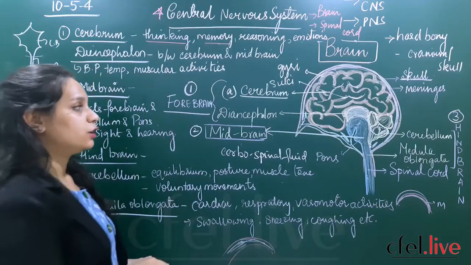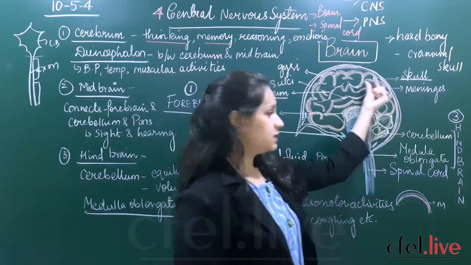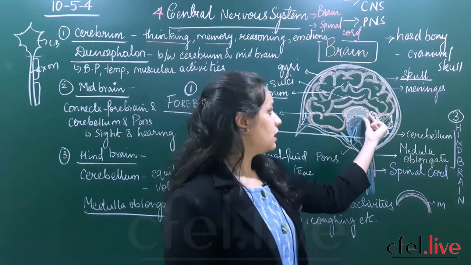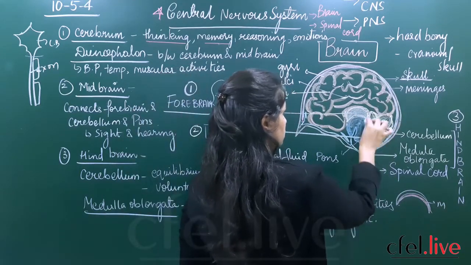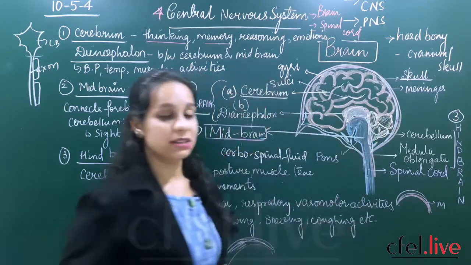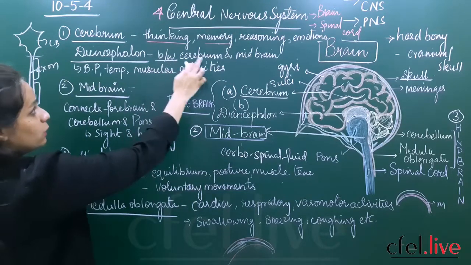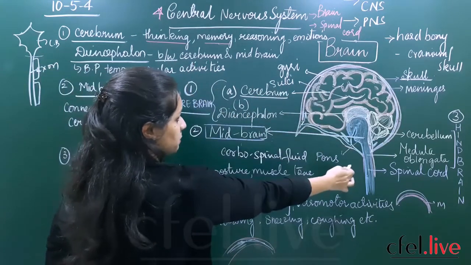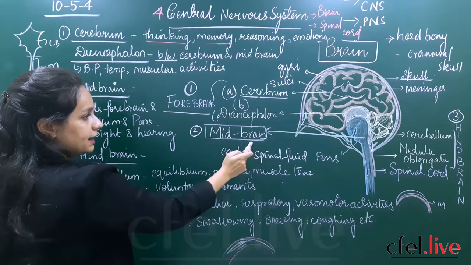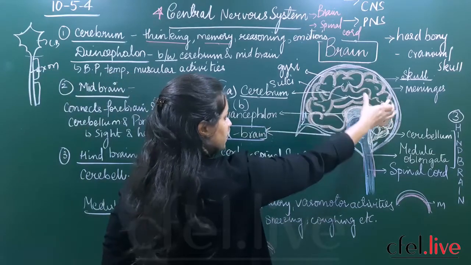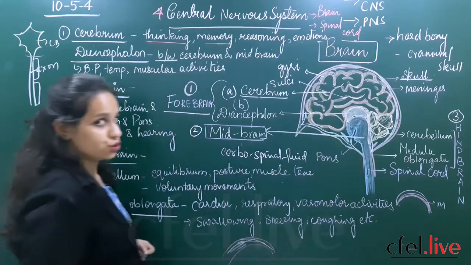Now the second part of the forebrain is the diencephalon. If you can see below the cerebrum, there is a small stalk-like structure. This stalk-like structure is called the diencephalon. Let us see its function. It is present between the cerebrum and the midbrain. So where is the location of the diencephalon? Between the cerebrum and the midbrain. The cerebrum is the largest part, and in between, above the midbrain, the diencephalon is situated.